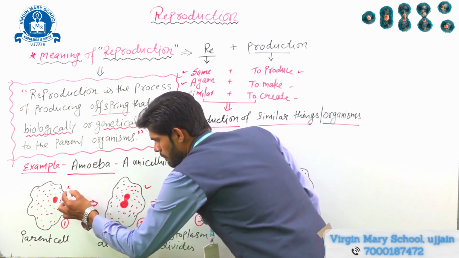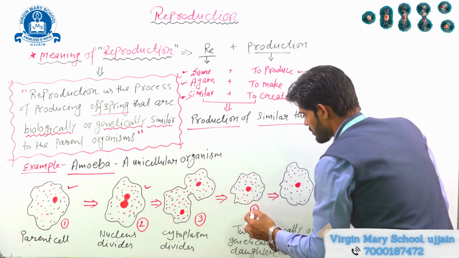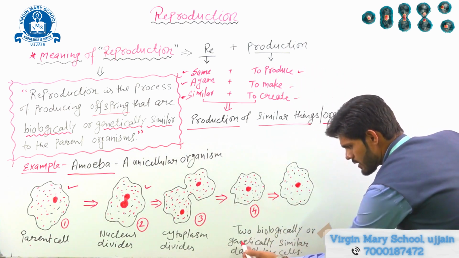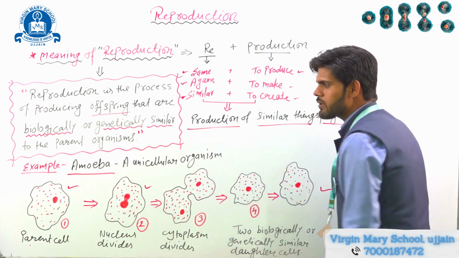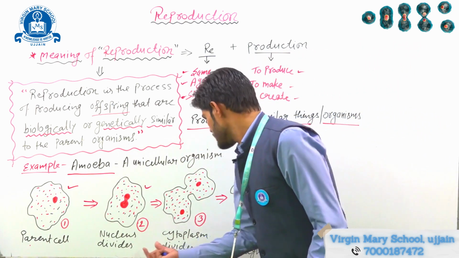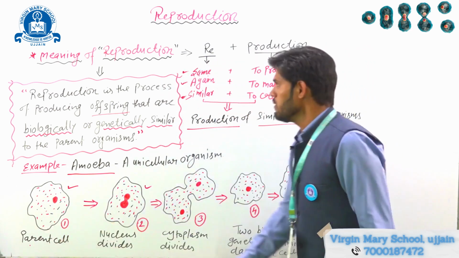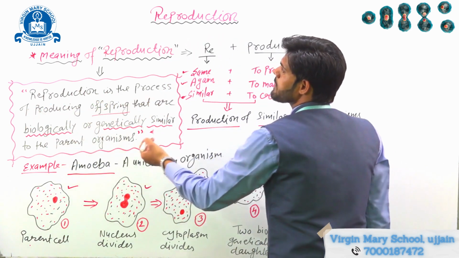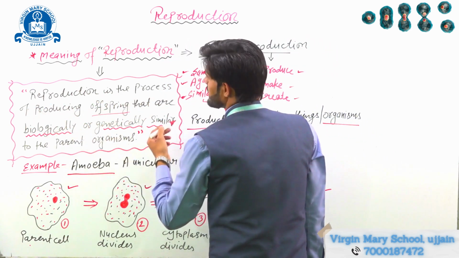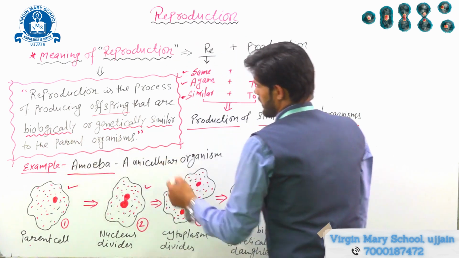So this is the parent cell, and by the help of this parent cell, the parent cell has produced two biologically or genetically similar daughter cells, and this is called reproduction, because here we have produced two new cells with the help of a parent cell. So what we actually learned in definition, we learned reproduction is the process of producing offspring that are biologically or genetically similar to the parent organism.